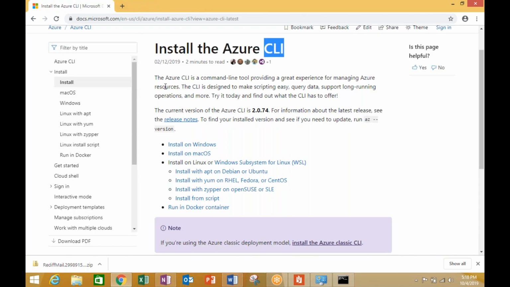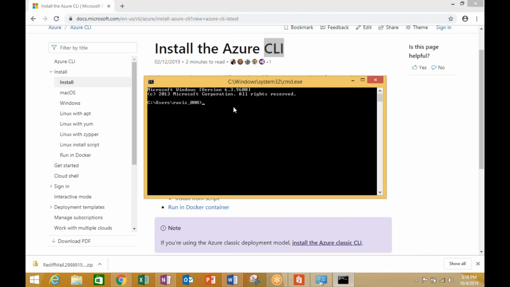No browser is open, and currently we are totally out of our Azure environment. Now, if I use an Azure command like az, az is the command, almost all commands begin with az. And if I say login, please make a careful note of this. This is a mechanism to log into your Azure environment through a command line interface. Let me repeat it: this is a mechanism to log into your Azure environment using the command line interface, az login.